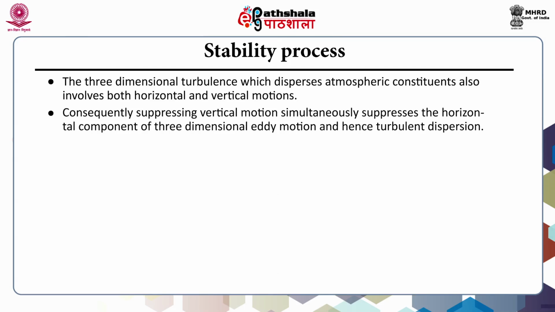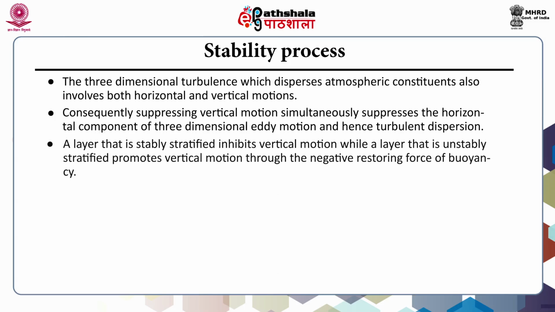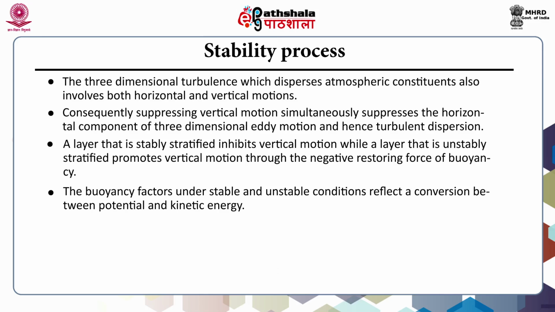Consequently, suppressing the vertical motion simultaneously suppresses the horizontal component of three-dimensional eddy motion and hence the turbulent dispersion. A layer that is stably stratified inhibits the vertical motion, while a layer that is unstably stratified promotes the vertical motion through the negative restoring force of buoyancy. The buoyancy factors under stable and unstable conditions reflect a conversion between potential and kinetic energy.